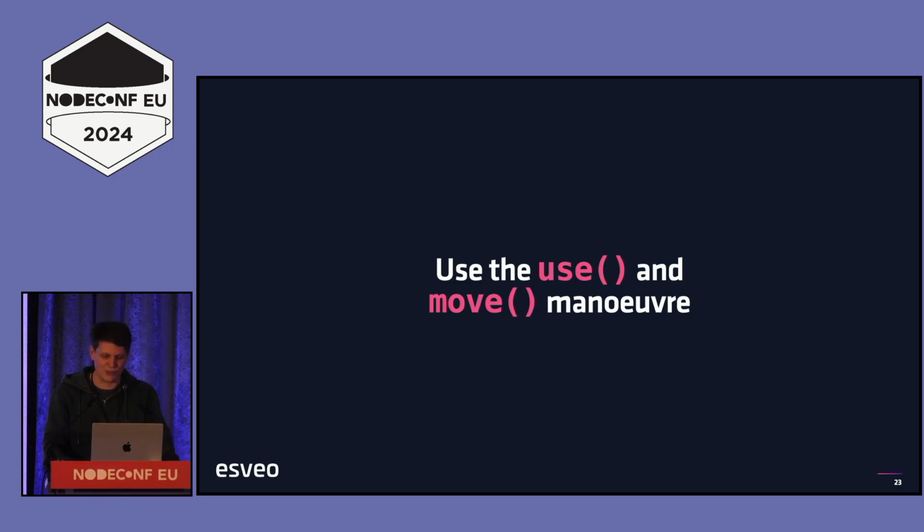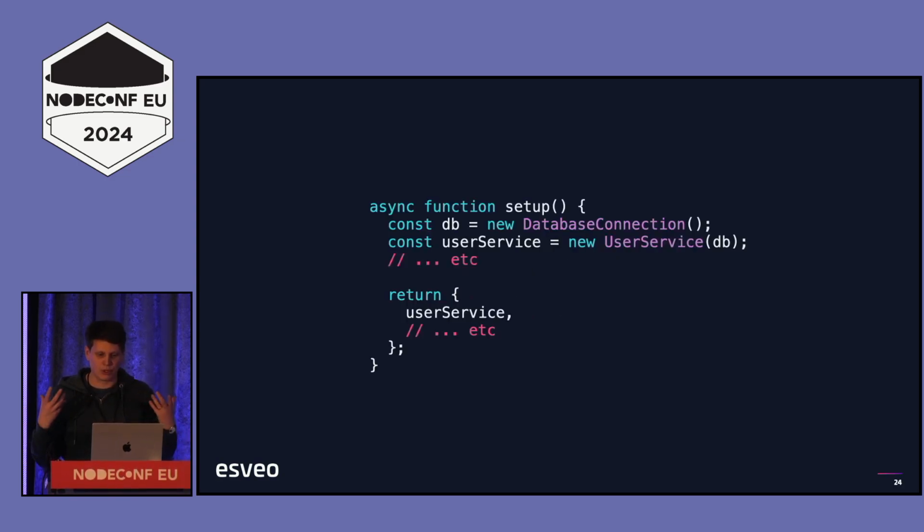What is the use and move maneuver? Let's look at an example of something that I like to write a lot. I'm a big fan of dependency injection, but I don't like dependency injection frameworks. So I often end up writing one of these setup functions where I build up all of the different dependencies that I'm using, create all of the connections to the databases and whatever other services and systems we're using, create the services that we're going to be passing around in our code, and then return this as an object that can be used in, say, my routes or whatever else that I'm writing.